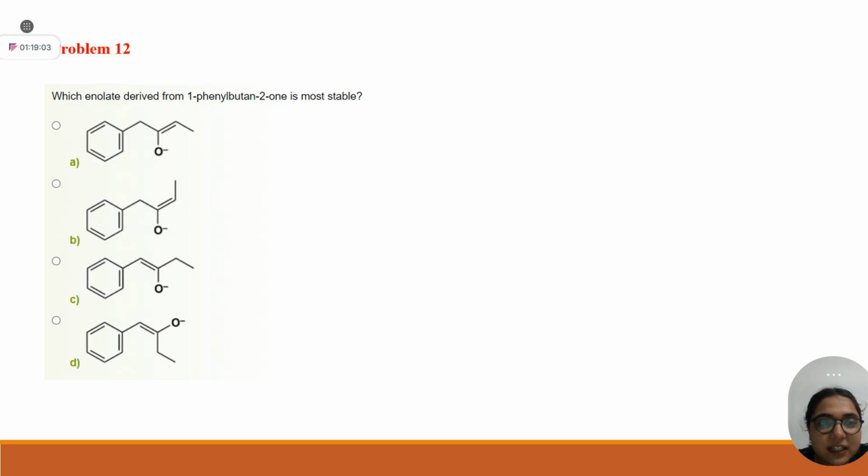Which enolate derived from 1-phenylbutan-2-one is the most stable? You know how to form enolate? Let me form it. What is this 1-phenylbutan-2-one? Just simply draw butan-2-one: 1, 2, 3, 4. Then 1-phenyl.